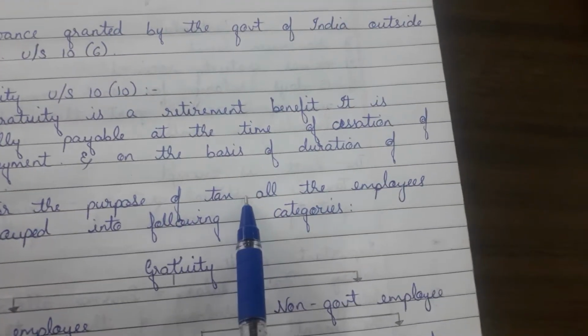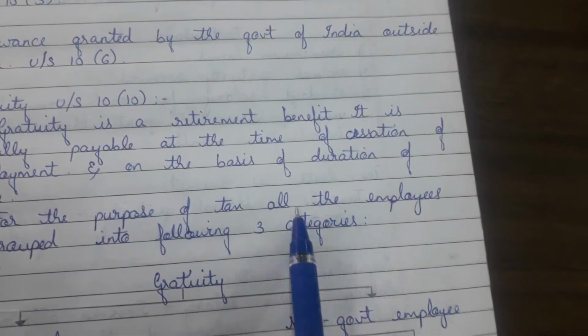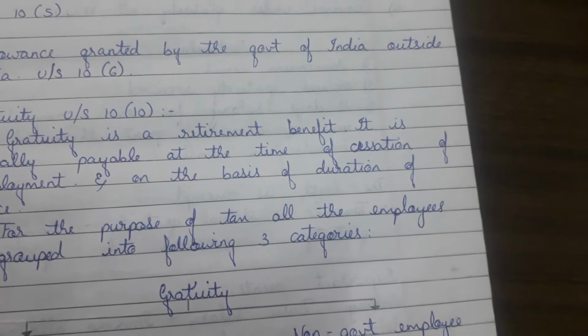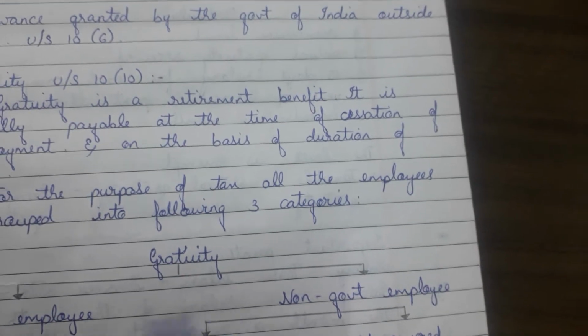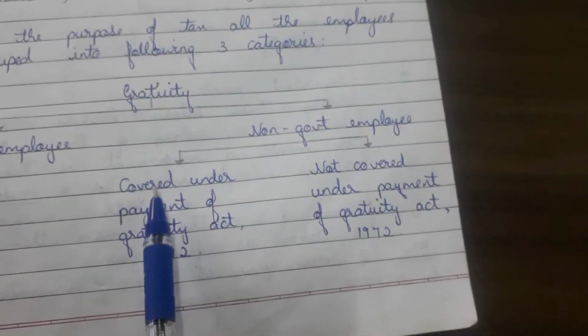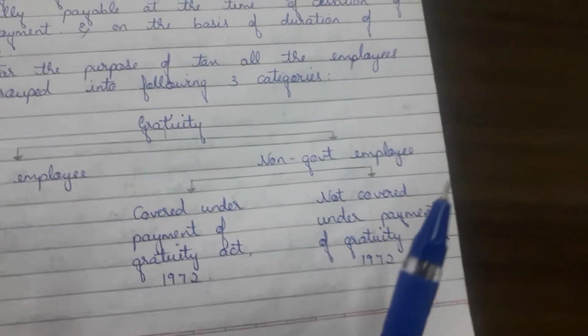Now for the purpose of tax, all the employees are grouped into the following categories: government employee and non-government employee. Under non-government employee there are 2 things. Government employee, there will be no tax.